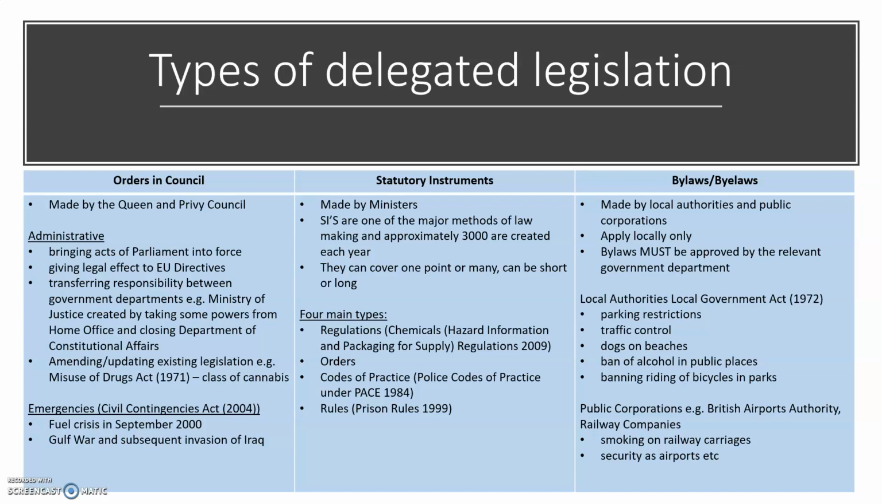The second type of delegated legislation is statutory instruments. These are made by ministers, so leading MPs in the country that run the government. Statutory instruments, otherwise known as SIs, are one of the major methods of lawmaking, and approximately 3,000 are created each year. They can cover one point or many and can be short or long. There are four main types: regulations, orders, codes of practice, and rules. Don't confuse orders with orders in council. They are different, but that is slightly confusing.